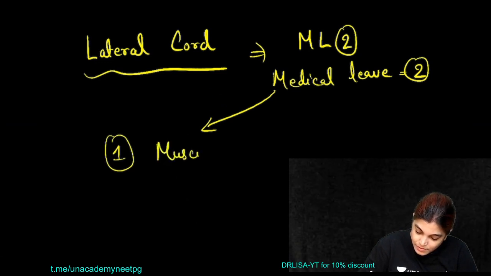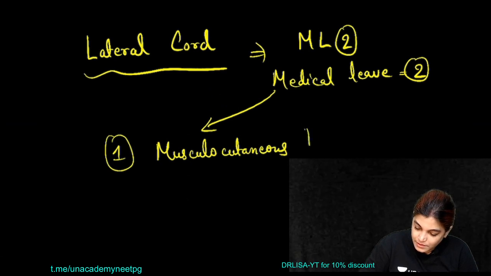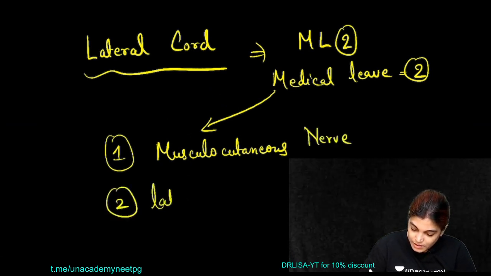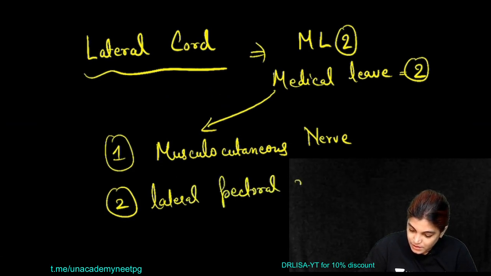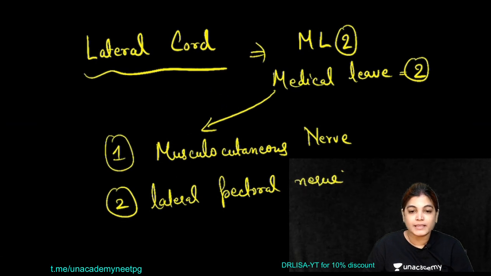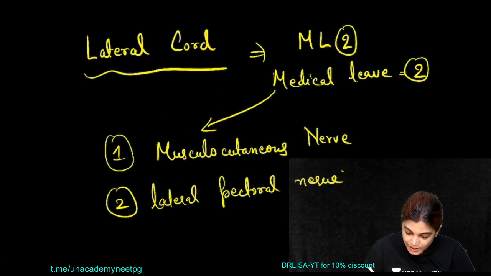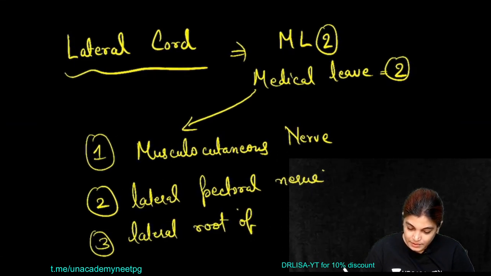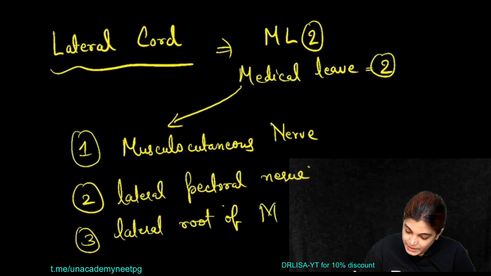musculocutaneous nerve. L for lateral pectoral nerve, and another L, as I have written ML2, so another L for lateral root of median nerve.